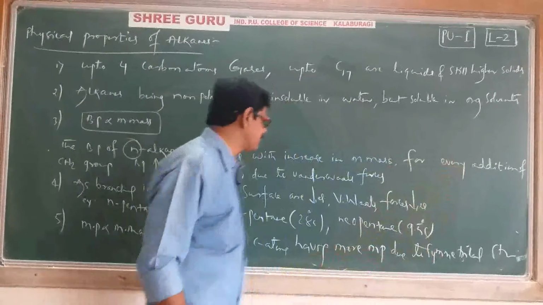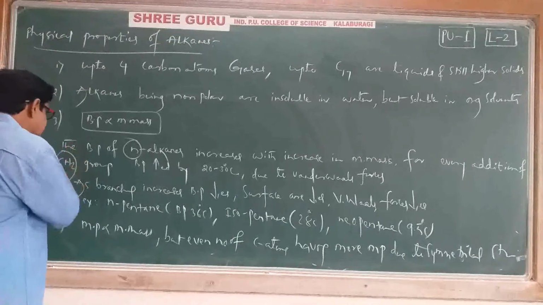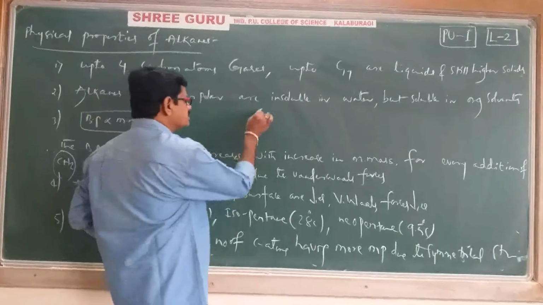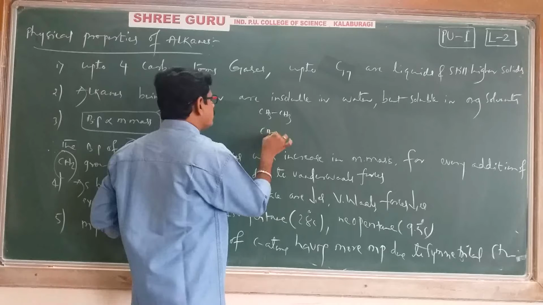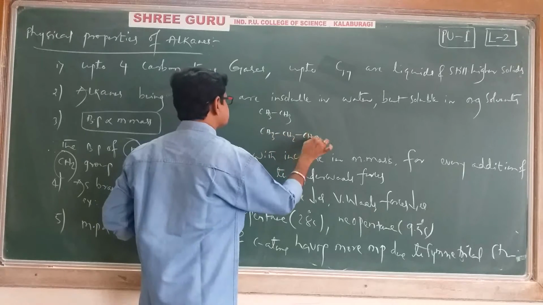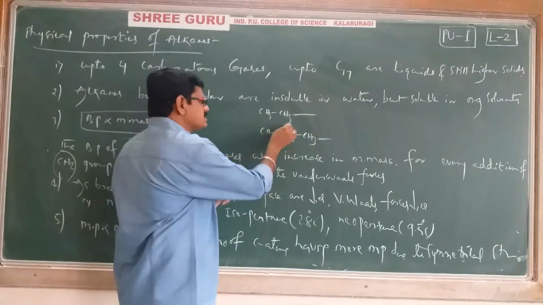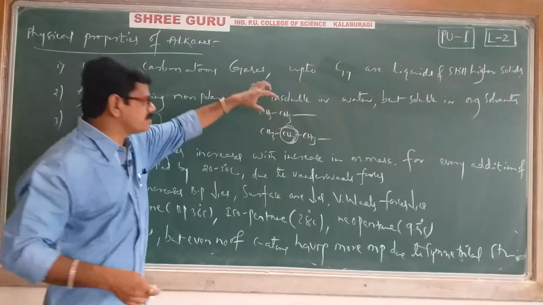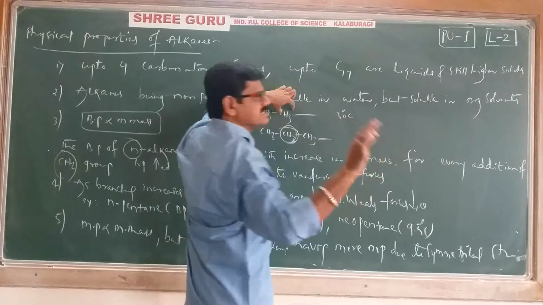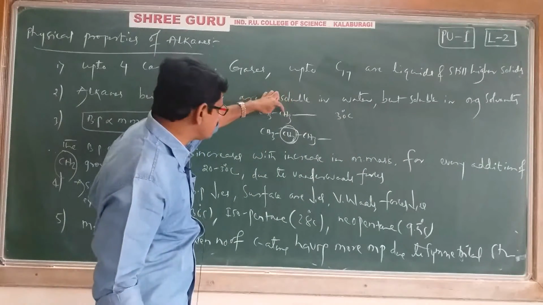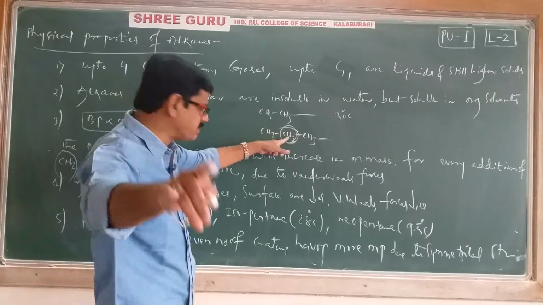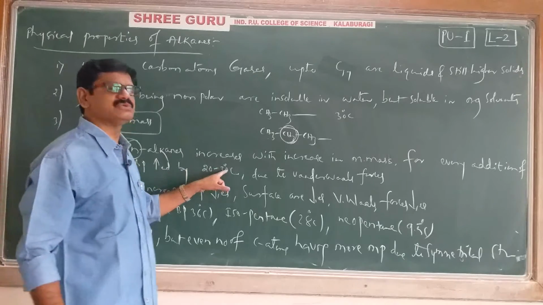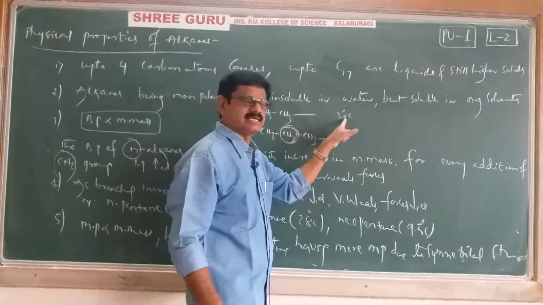Next, for every addition of a CH2 group, boiling point increases by 20 to 30 degrees centigrade. For example, ethane and propane: CH3, CH2, CH3. From ethane to propane, one CH2 has been added. Suppose ethane's boiling point is 30 degrees centigrade, just imagine, for example purposes. Then for every addition of a CH2 group, the boiling point increases by 20 to 30 degrees.